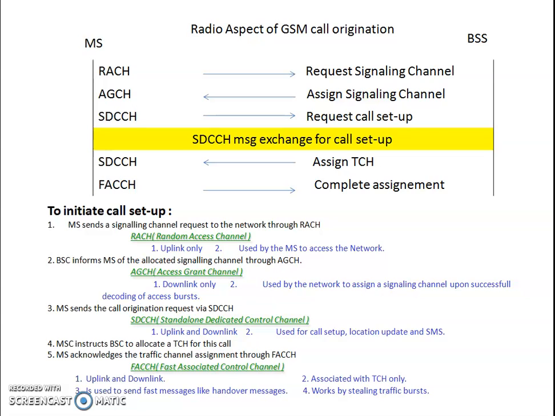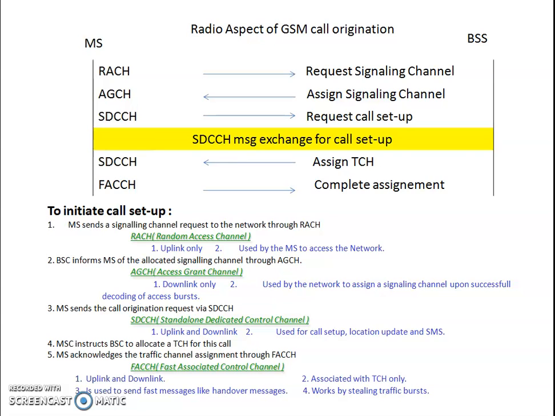To initiate call setup, the mobile station sends a request. So we can see over here the request for a signaling channel, RACH. The mobile station sends a signaling channel request to the network through the random access channel. This random access channel, as we saw in the last session, works only as an uplink.